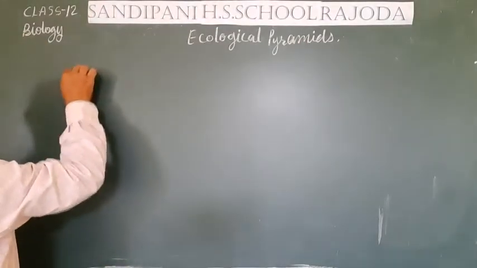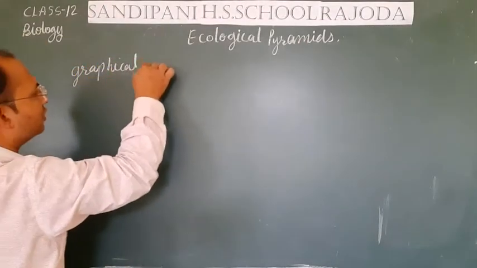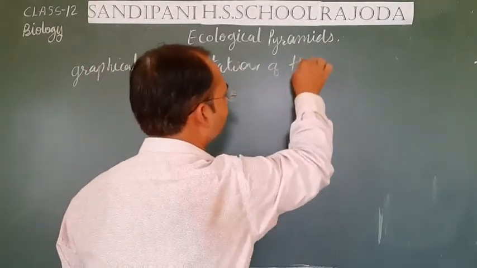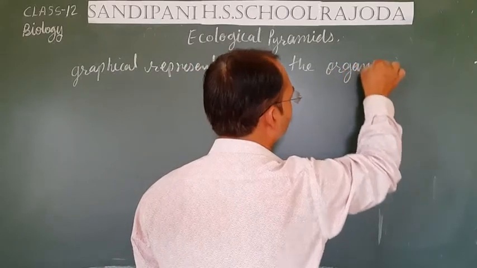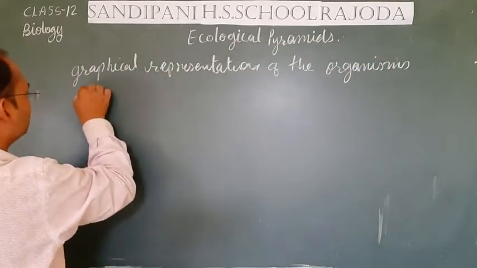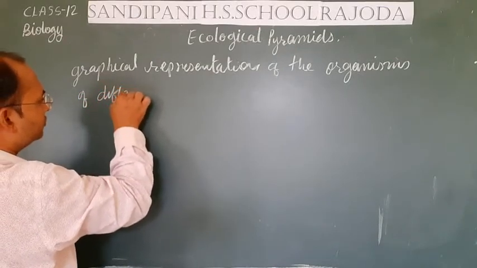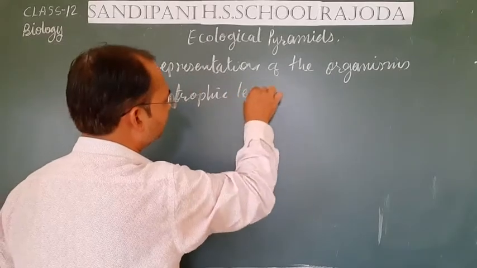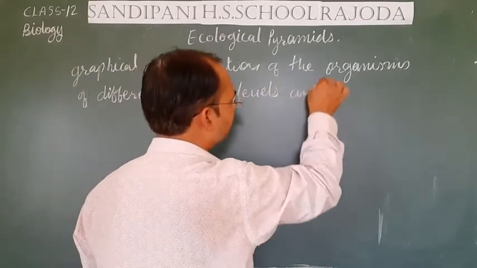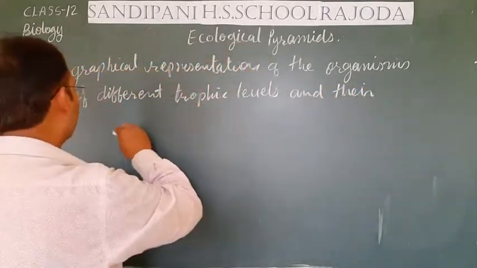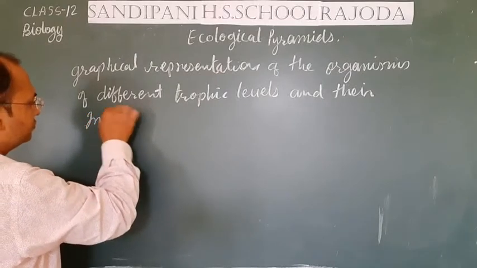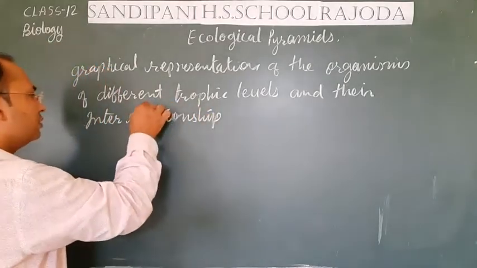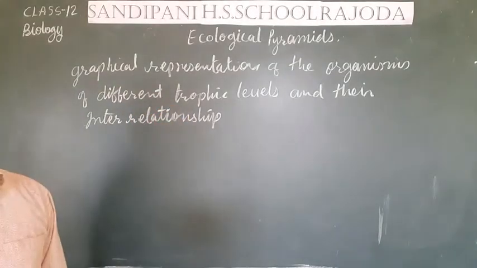It is a graphical representation of the organisms of different trophic levels and their interrelationship. Their interrelationship to each other.